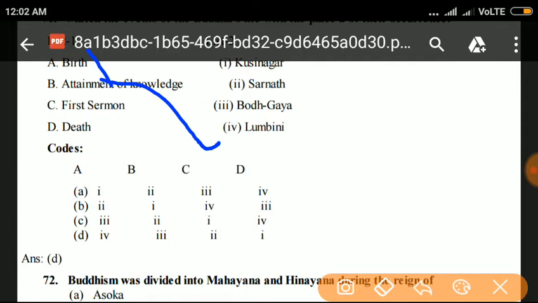Next B with 2, attainment of knowledge. C with 3, Bodh Gaya. Next C with 2, first sermon, Sarnath. Death in Kushinagar.